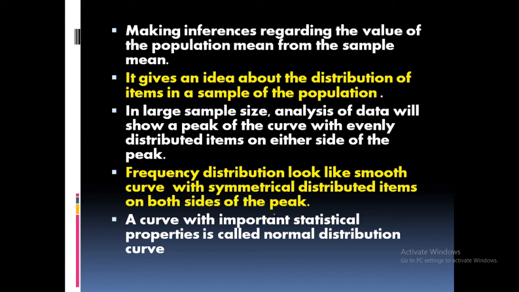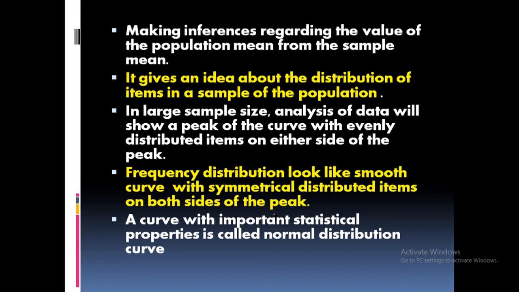You can represent this graphically. So when you represent the distribution graphically, you can see a peak of the curve with items distributed evenly on either side of the peak. Okay, and that graph looks like a smooth curve with items distributed on both sides of the peak. The items can take any value, any value.